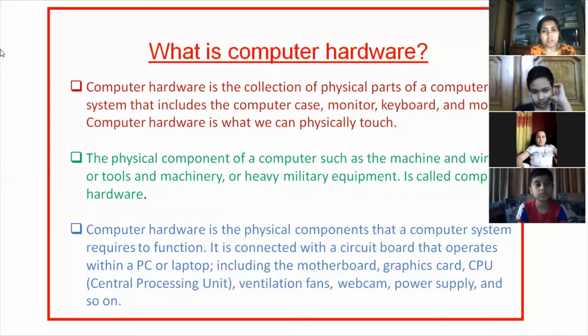Computer hardware is what we can physically touch. All the parts of a computer are known as hardware, and those hardware parts we can touch. Software we can see, but hardware we can touch. Some of the hardware is inside the casing box, the box where all the parts are kept inside, which in short we call the CPU box.